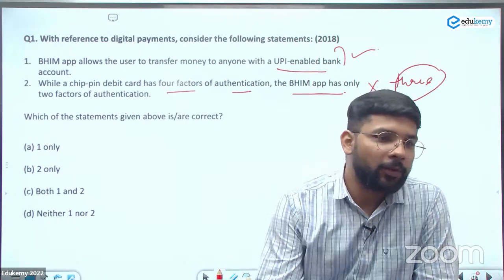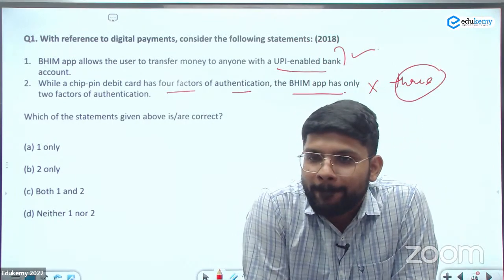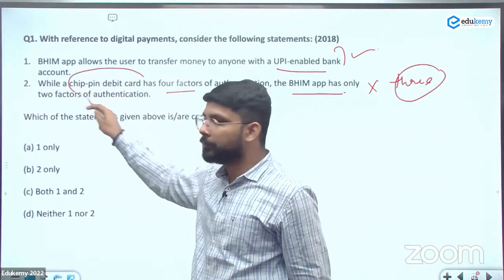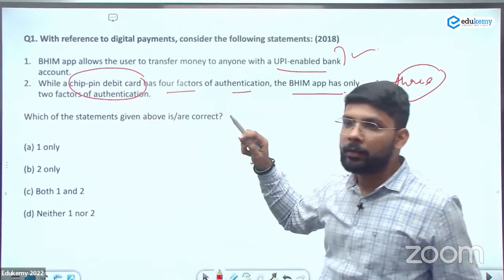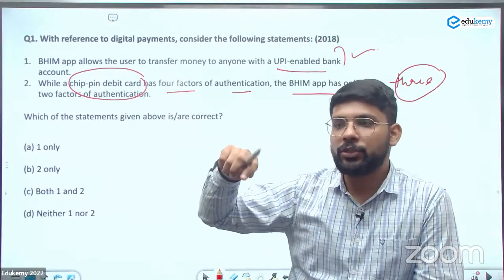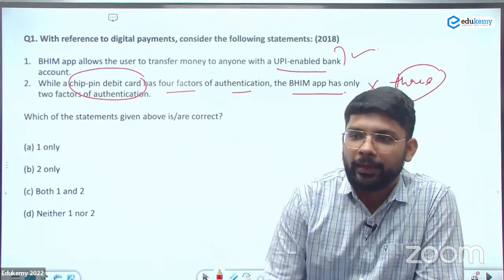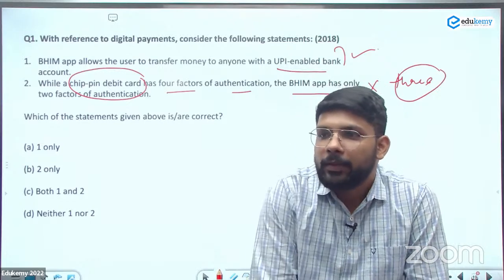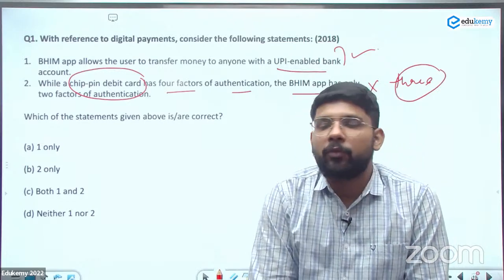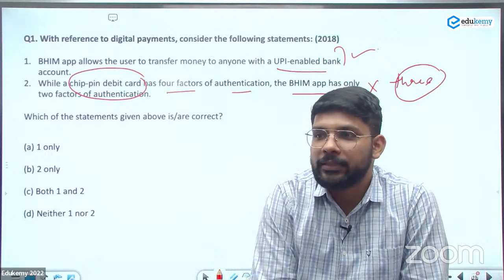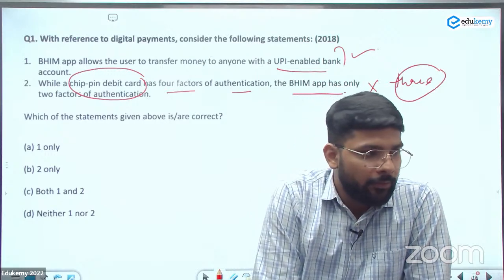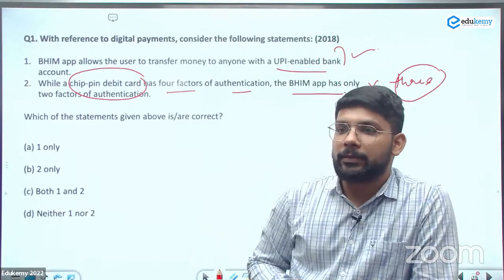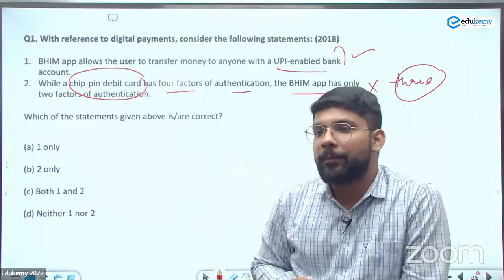कोई बताएगा कब कब होता है authentication? That is for the chip debit card. But भीम में जब हम उसके इंस्टॉल करते हैं आपको उस टाइम पे रिक्वायरमेंट होता है. The first authentication, when you are installing the Bhim, they are asking you the information about your mobile number that is registered with the bank. That is the first factor. Second factor, when you are making the payments, they will ask the UPI pin from you.